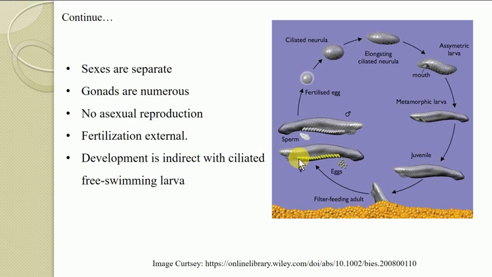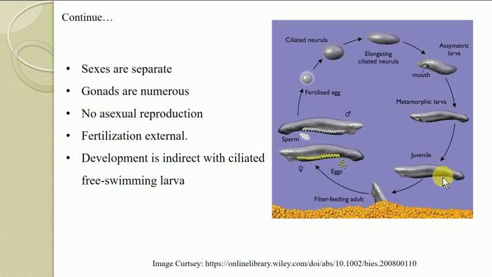Sexual in the sense that there is an involvement of gametes. The female releases the egg, which is approached by the male releasing sperm, and fertilization takes place outside the body, that is, external fertilization, and after the fertilized egg the development starts. Now obviously as the fertilization is external, these organisms also possess indirect development via larval stages, and the larva is a ciliated, free swimming larva.